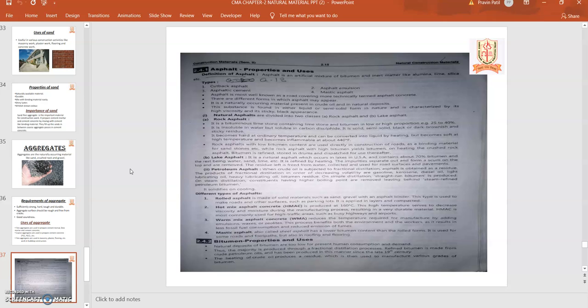Then warm mix asphalt. It is also a process of manufacturing asphalt that reduces the temperature required for manufacturing by adding emulsions, waxes, and zeolites. This process benefits both the environment and the workers. Due to the reduction in temperature, the environment will not be affected, and the human workers also get comfort during the manufacturing. Then next, bitumen properties and their uses.